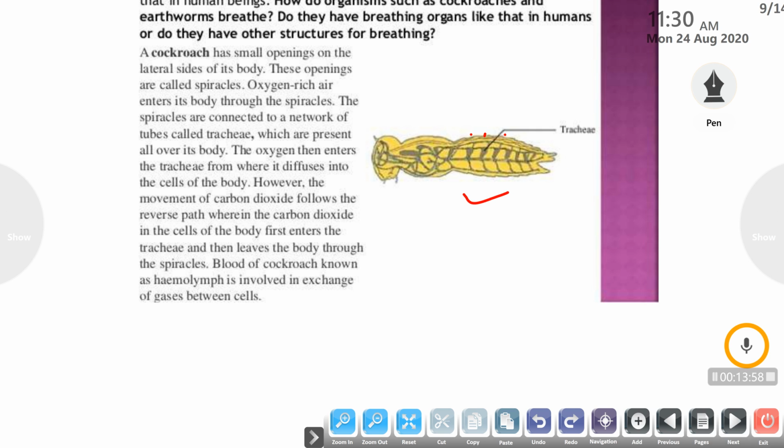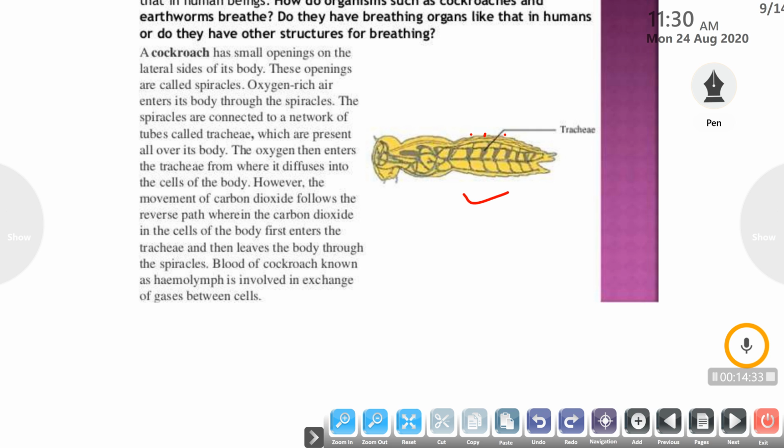As you can see in the diagram, the black colored tubes are all trachea. Trachea is present all over the body of the cockroach. The oxygen then enters the trachea, from where it diffuses directly into the cells of the body of the cockroach. However, carbon dioxide follows the reverse path: the carbon dioxide in the cells of the body first enters into the trachea and then leaves the body through the spiracles, which are the small openings on the lateral side of the body.